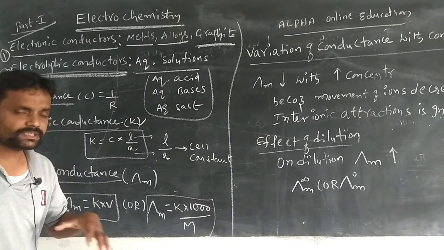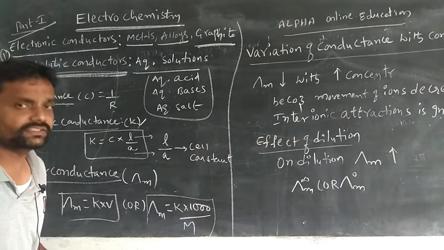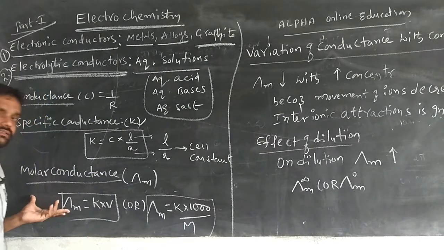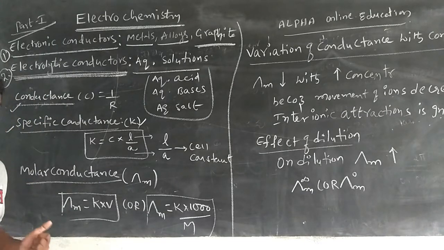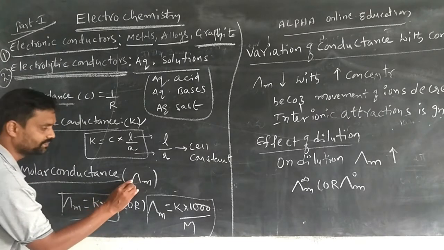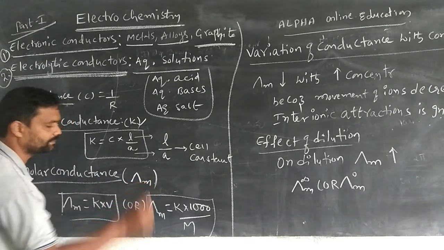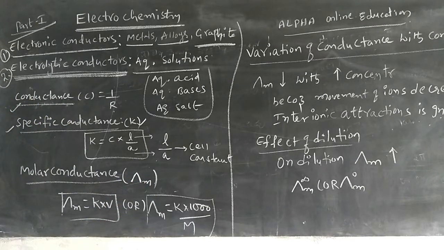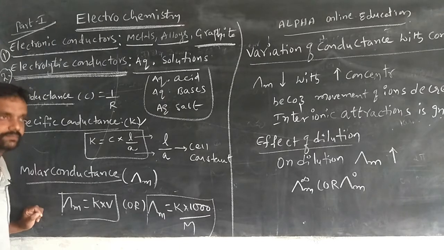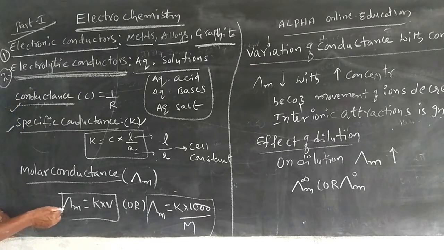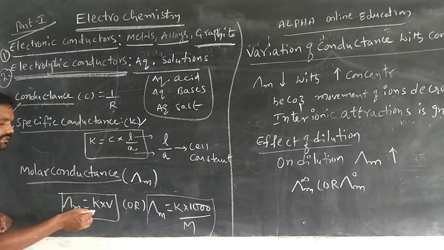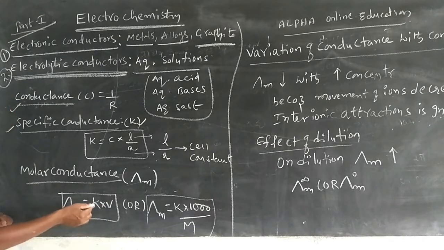Using this specific conductance, we can define the molar conductance. Molar conductance is indicated with lambda m. It is the product of the volume of the solution and K, the specific conductance.